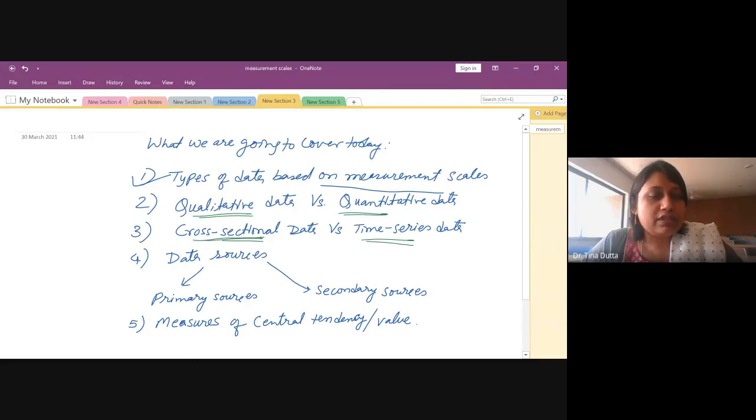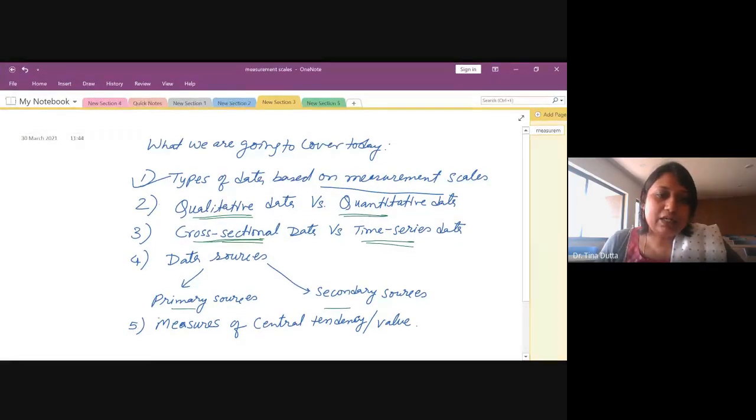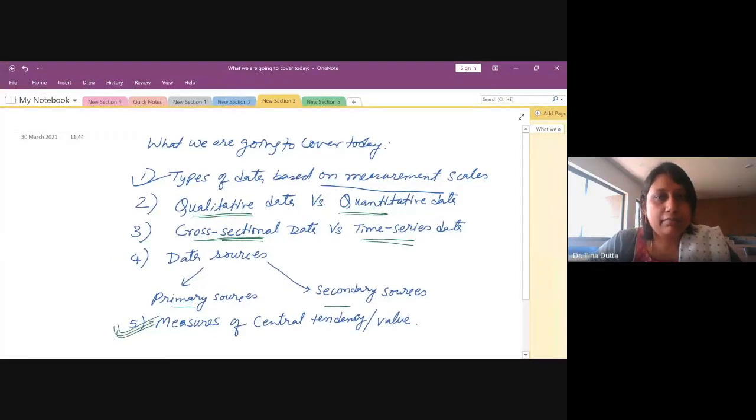We will discuss some data sources. We are always talking about data, but where to get data, right? When you need to analyze your data for your study, for some purpose, you also need to identify data sources. Kahan se data milega? So there are broadly two sources, primary and secondary. We will discuss that. And then if time permits, we will start our main topic, content of unit 1, that is measures of central tendency or central value, right? So if you see your syllabus,